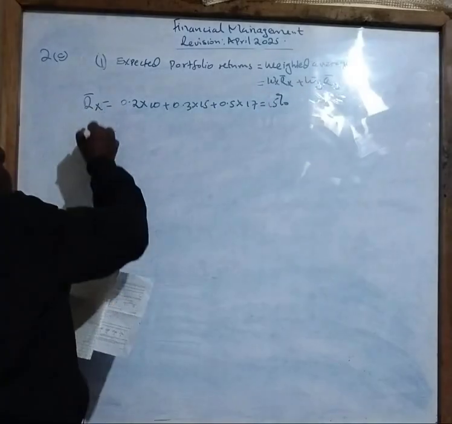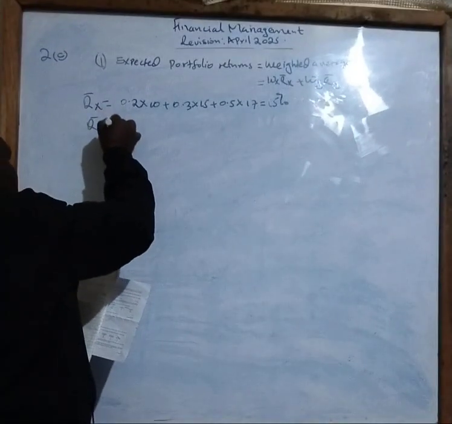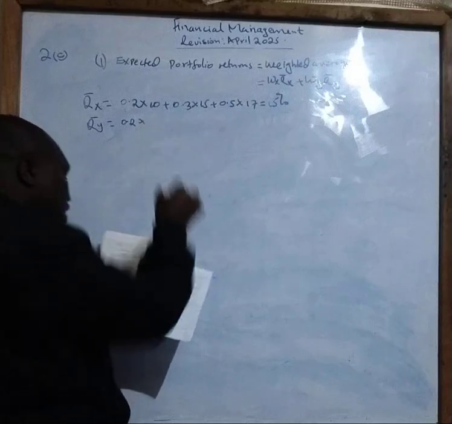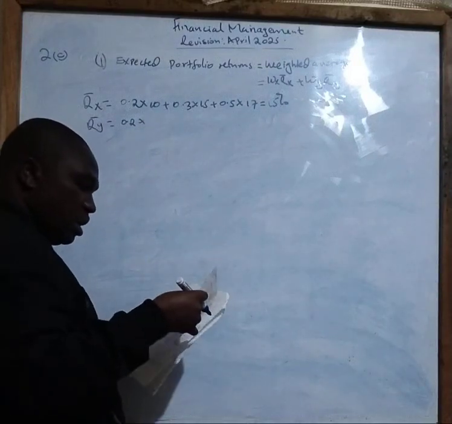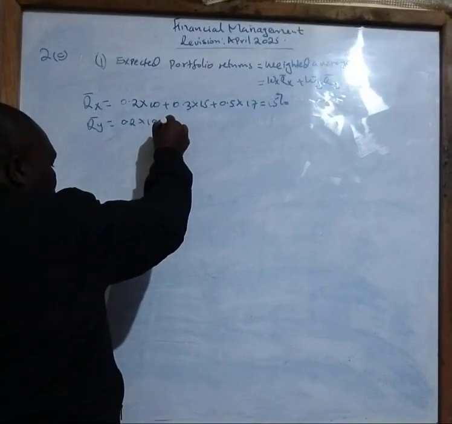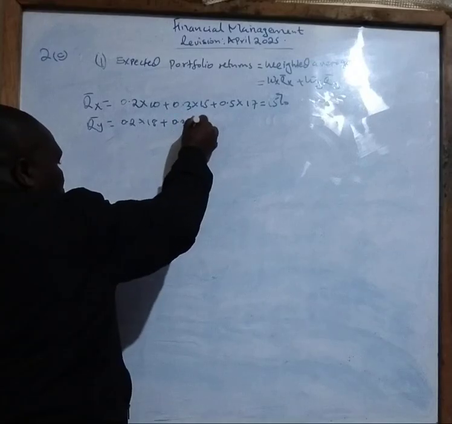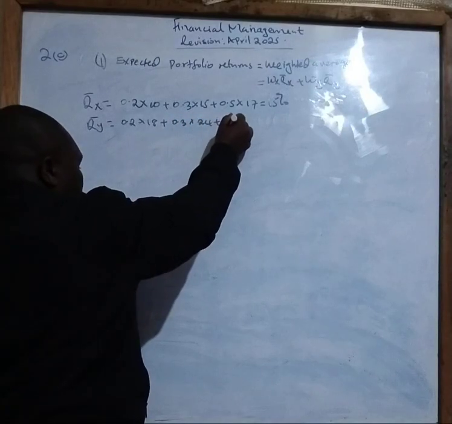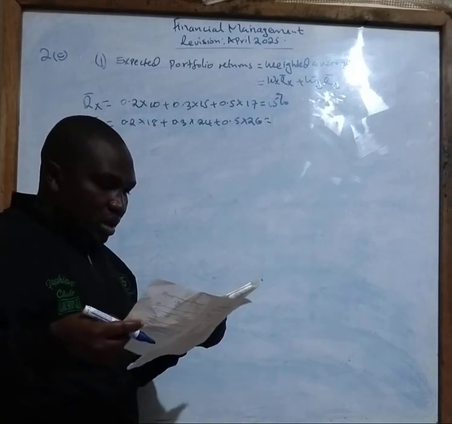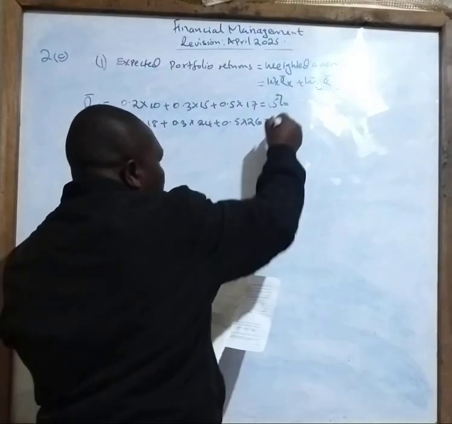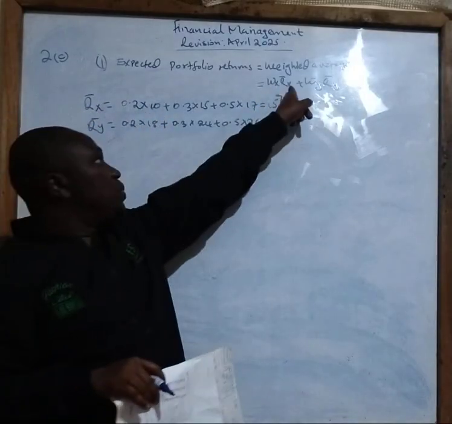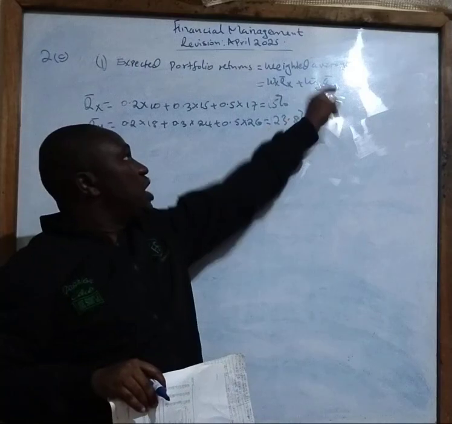for X. Then the expected returns of Y is still the probability, but now we multiply by different figures for security Y, which is 18, plus 0.3 times 24, plus 0.5 times 26. So your answer there is 23.8%. So I already have the expected returns for X and expected returns for Y.